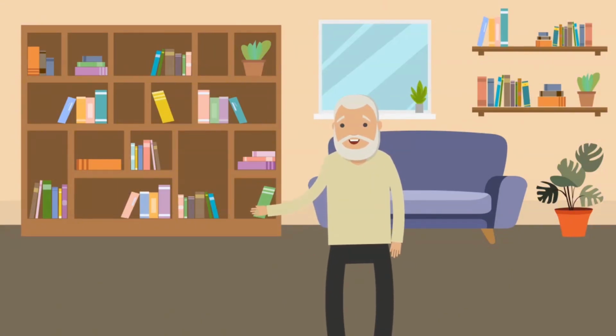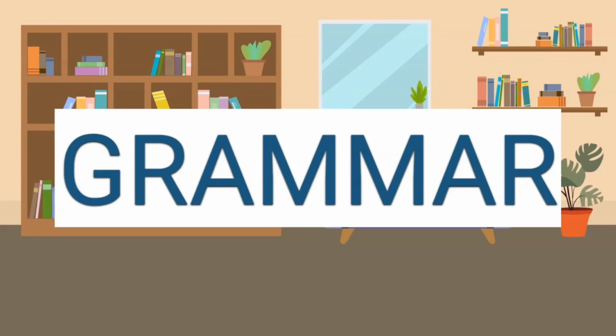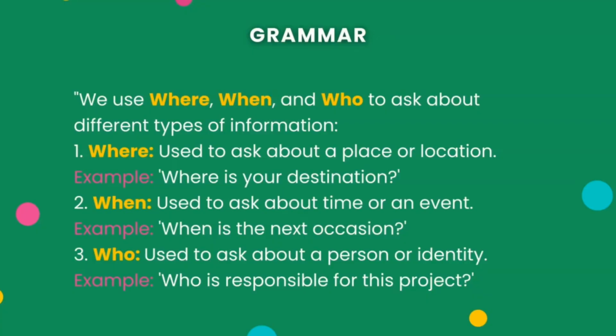Let's begin. Grammar. We use where, when, and who to ask about different types of information. 1. Where, used to ask about a place or location. Example: where is your destination? 2. When, used to ask about time or an event. Example: when is the next occasion? 3. Who, used to ask about a person or identity. Example: who is responsible for this project?